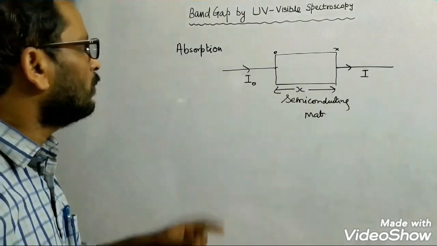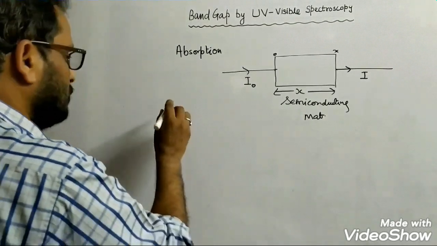Before defining absorption, we will define transmittance.